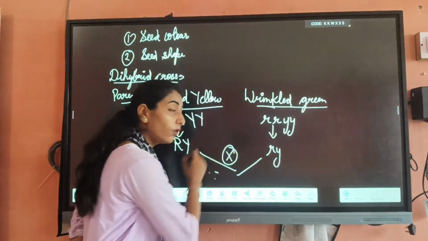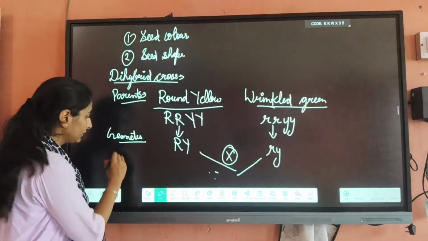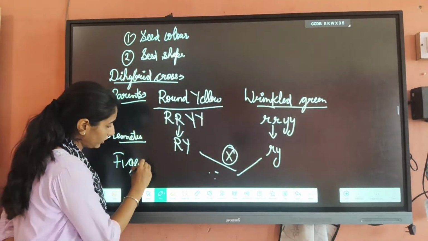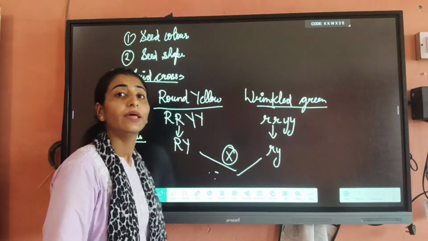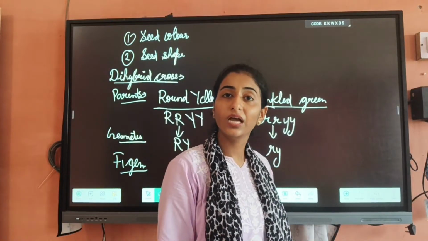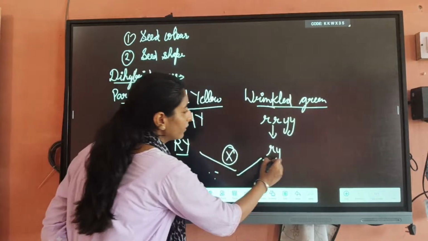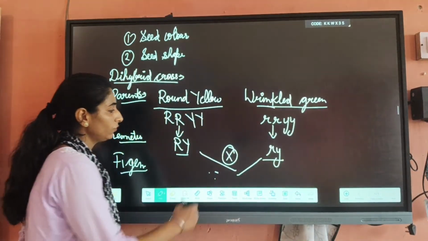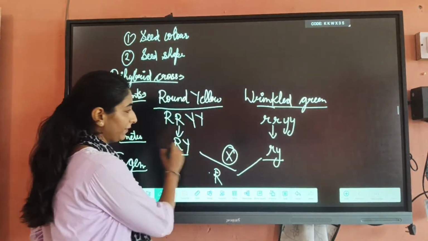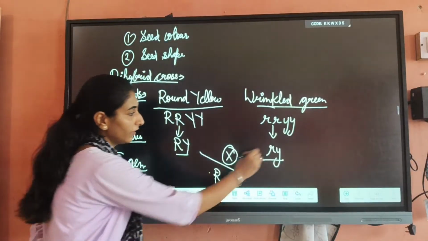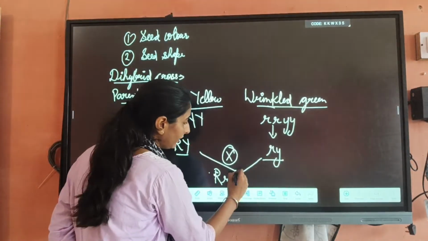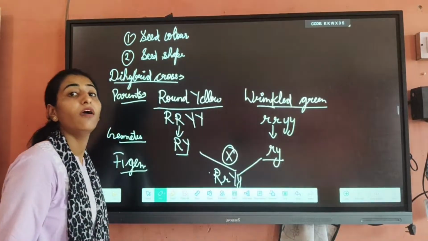We have to do the cross pollination to produce the F1 generation. As I have already told you, the F1 generation is the result of cross pollination. So when we do the cross pollination among these two gametes, what will it form? Firstly we write capital R, then small r, then capital Y, and then small y.